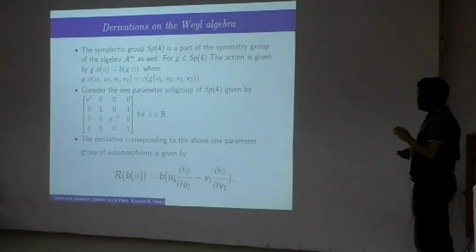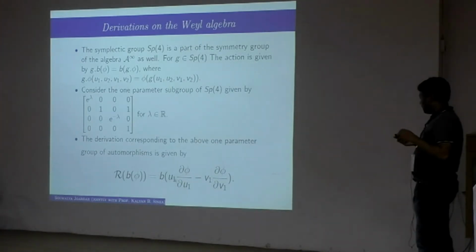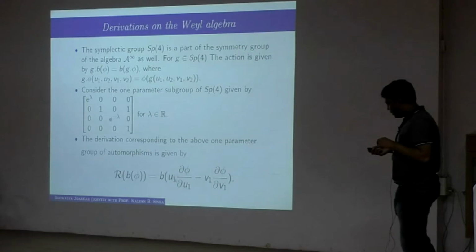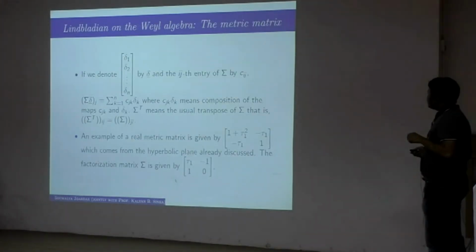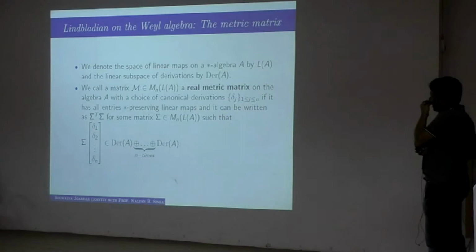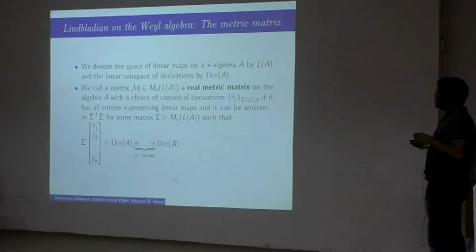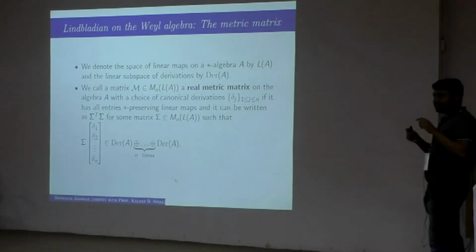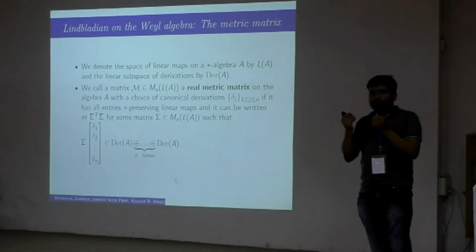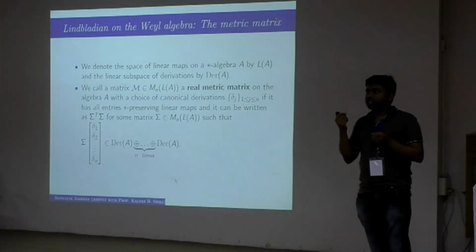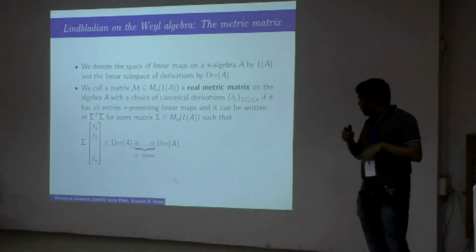Now once we have some supply of derivations, how do we define a suitable Laplacian which can capture some of the geometrical properties, if at all? For that we have defined what we call a metric matrix. What is a metric matrix? First of all, if you think classically, the metric of whatever your geometrical structure is, is actually encoded in a matrix, and